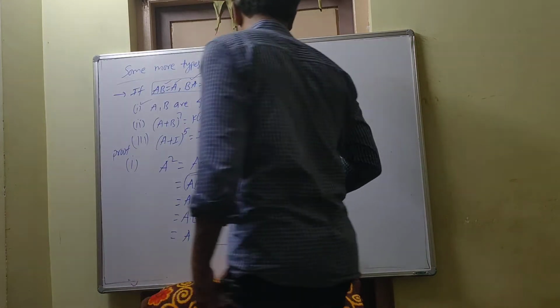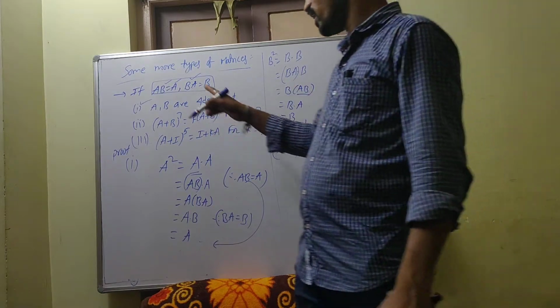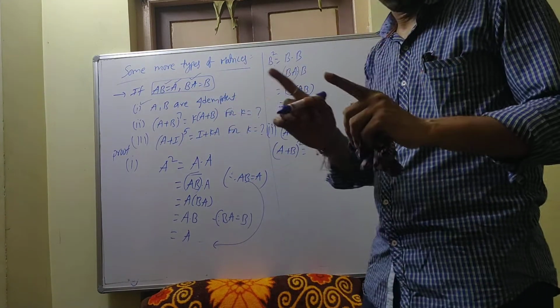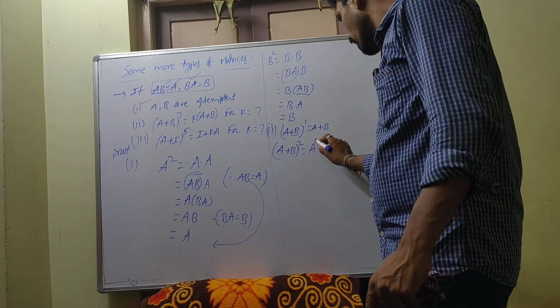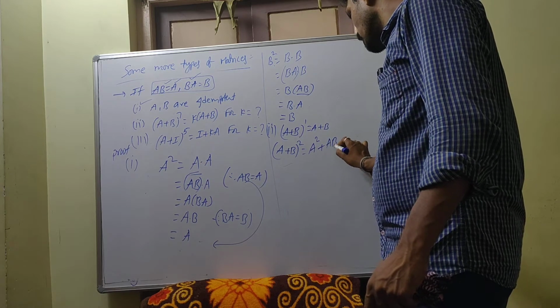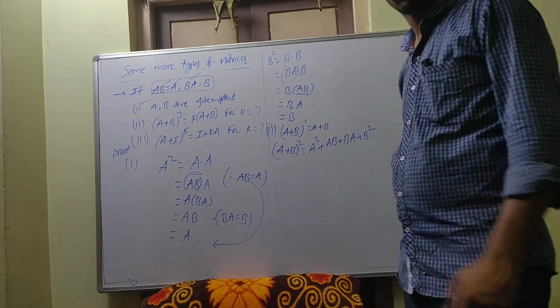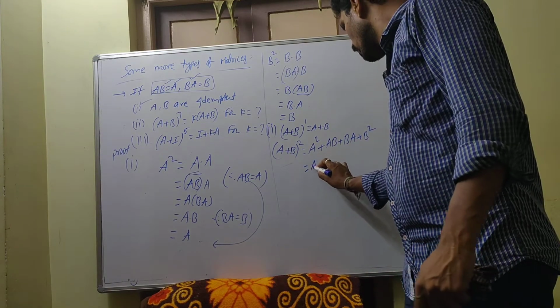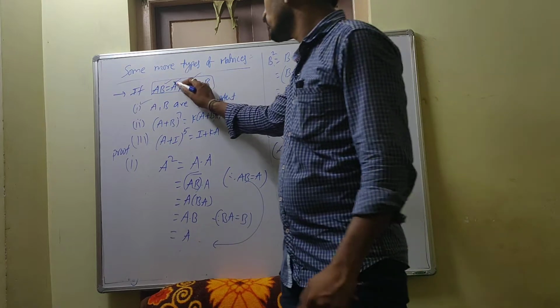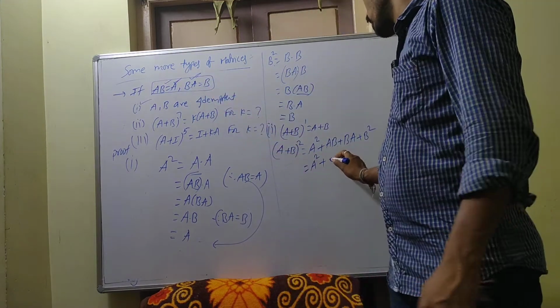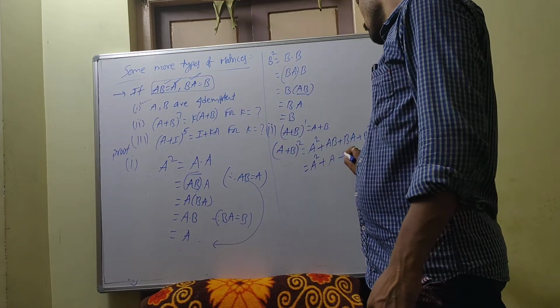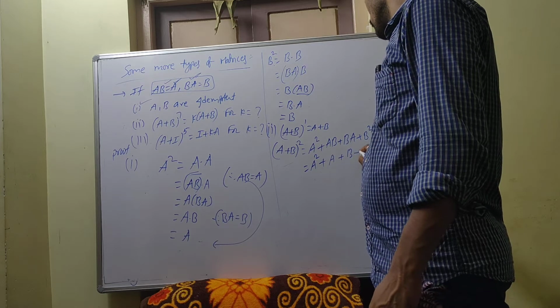A plus B whole square means generally without taking AB is equal to BA, generally what we have? A square plus AB, already yesterday I proved, plus BA plus B square. Yes. But what they given? AB is equal to A they given, BA is equal to B they given. So A square plus A plus B plus B square.